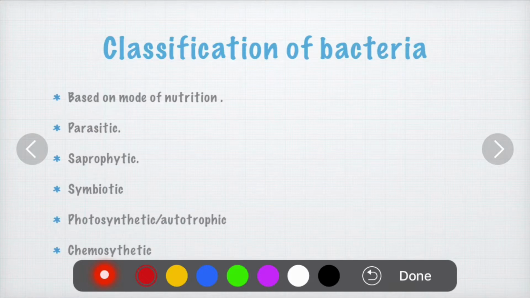Next, we will see the classification of the bacteria based on the mode of nutrition. First one is parasitic bacteria. This is the type of bacteria which gets nutrition from the host body and causes diseases to the host body. For example, Salmonella typhi is a bacillus type bacteria which causes typhoid in humans, and it gets the nutrition from the human body for its reproduction and development.